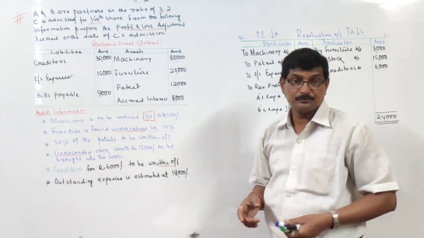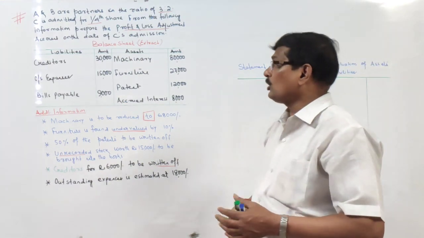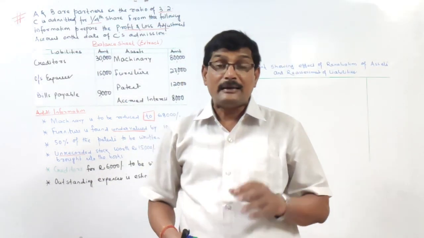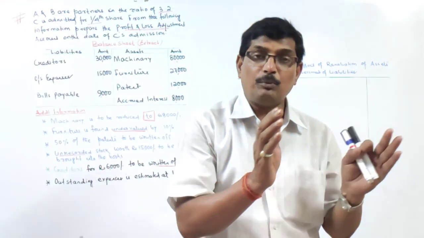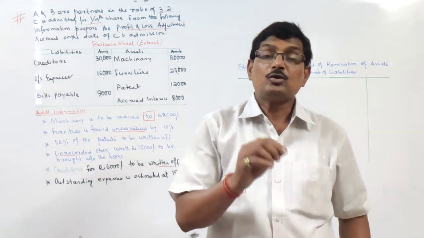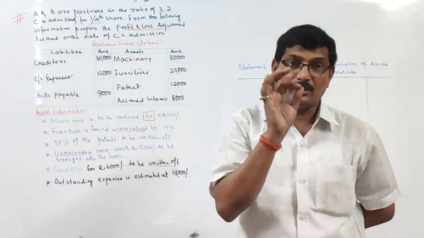Now let us see. If the partners have decided not to alter the value of assets and liabilities, till now we have passed some journal entries to prepare the revaluation account, right? So when we pass the entries, assets and liabilities have been either debited or credited.